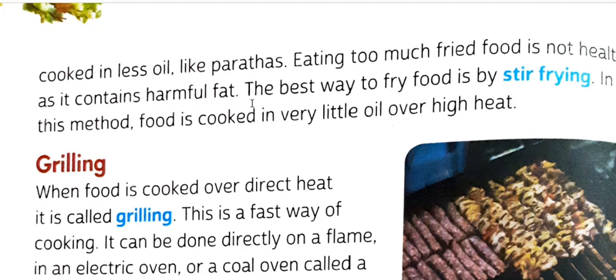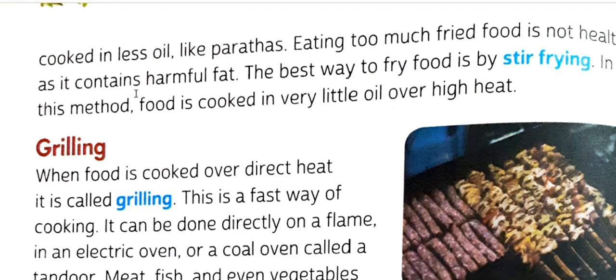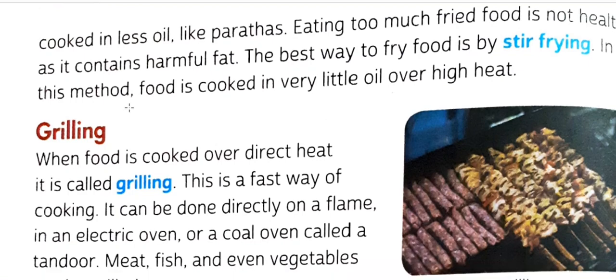So the best way to fry food is by stir frying. In this method food is cooked in very little oil over high heat. So we should prefer stir frying food, because the oil is used in very little amount.